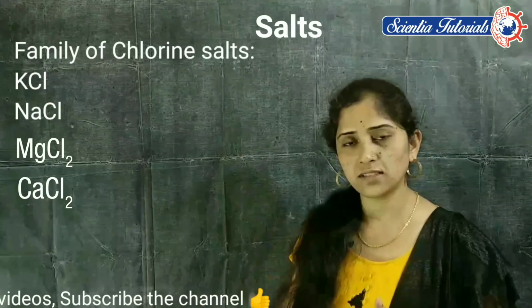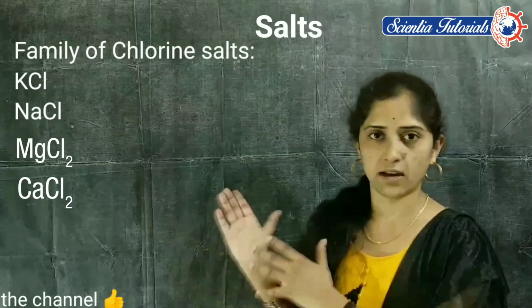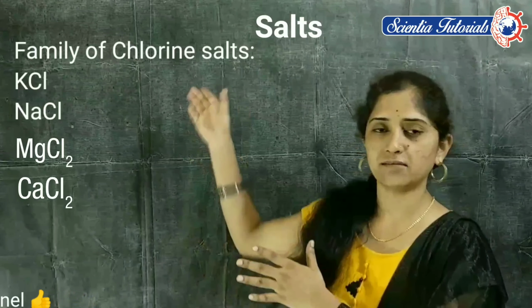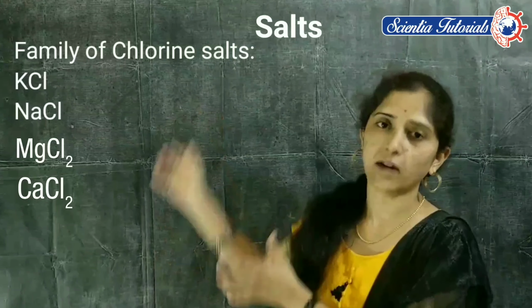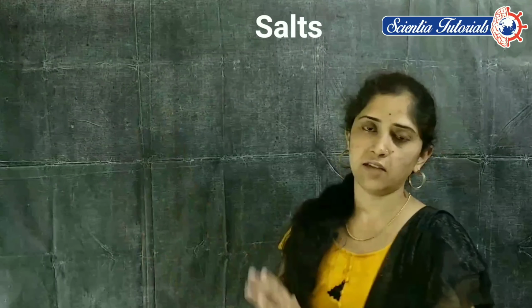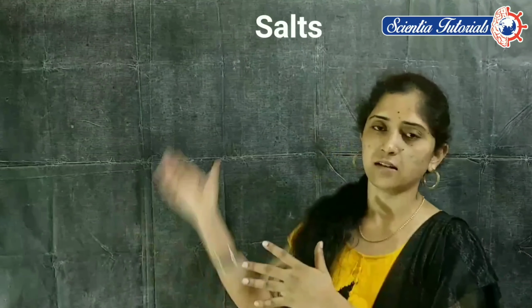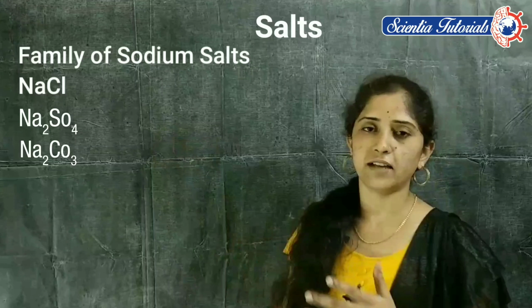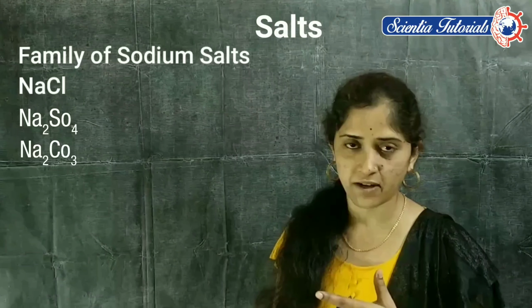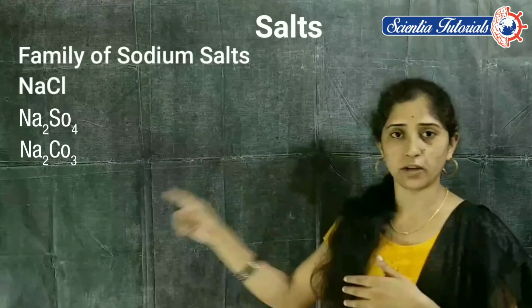If we observe these salt names, all are chlorides, so this salt family belongs to the chloride family. If we take sodium chloride and potassium chloride, we can also say chloride family. And if we take sodium chloride, sodium sulfate and sodium carbonate,